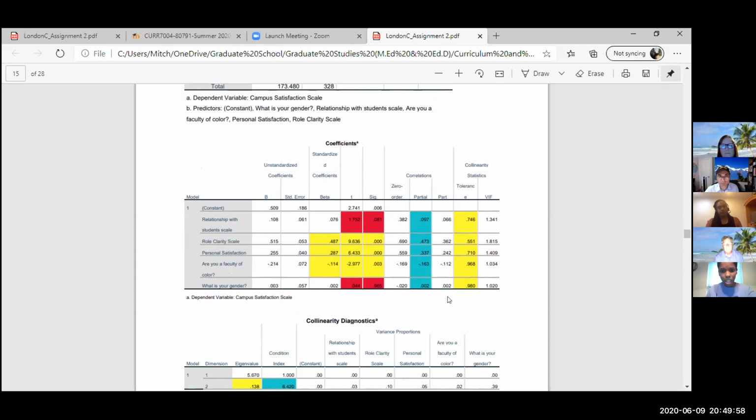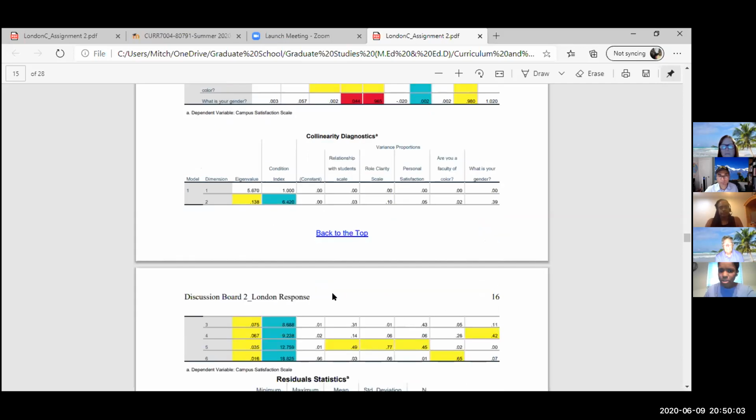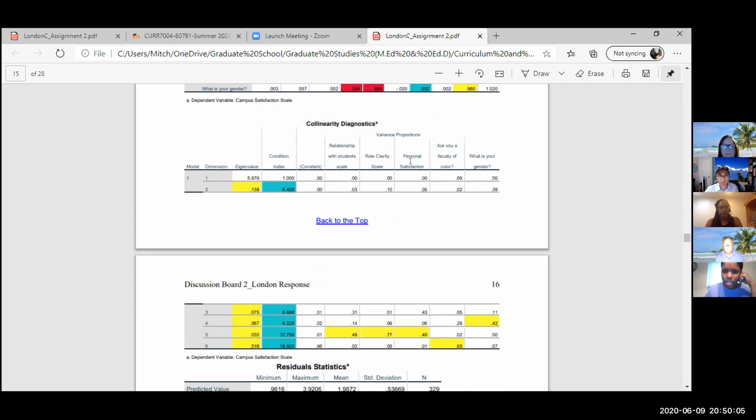For our collinearity diagnostics, this particular table was interesting to me because in the first table, when we only had 4 predictors, two of these predictors had variance on the same dimension. But for some reason, when we added faculty of color, the 3 variables had the most variance on dimension 5, which could be an issue of multicollinearity.